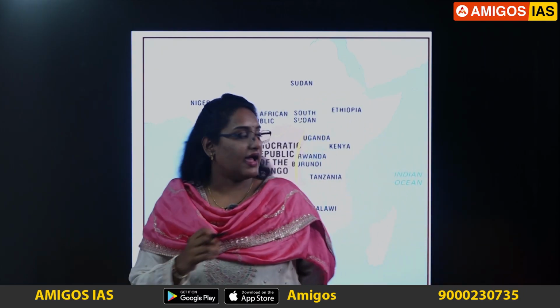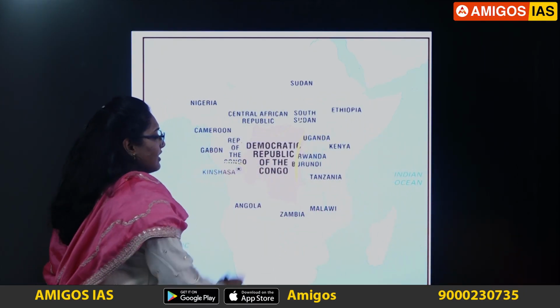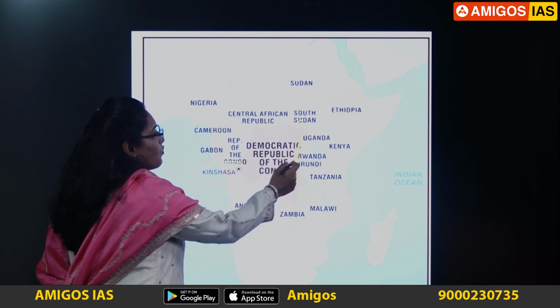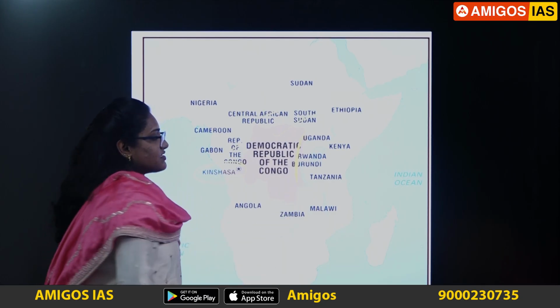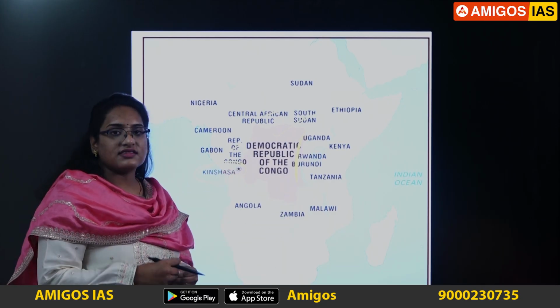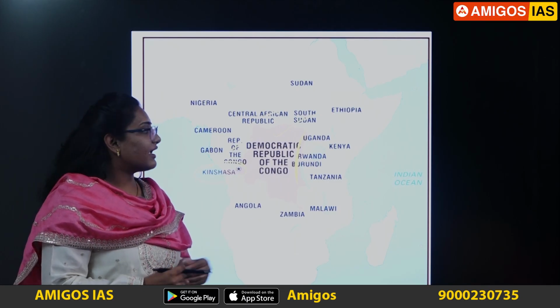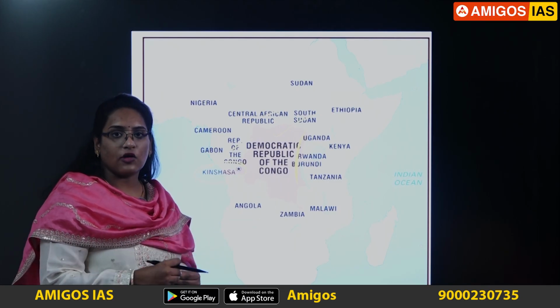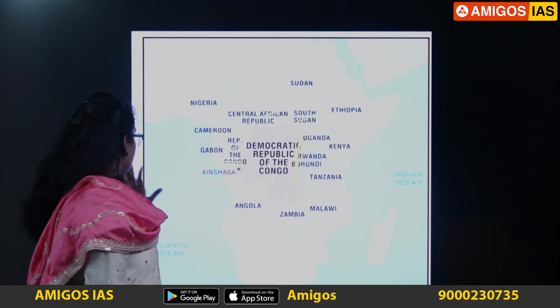Please go home, open the atlas, and make a note of the capital of the DRC, where the lake is situated, and which countries surround the DRC. This is a very important topic, as it has been in the news twice this month. So do make a note of the DRC and the places surrounding it. It is important for your upcoming prelims examination.